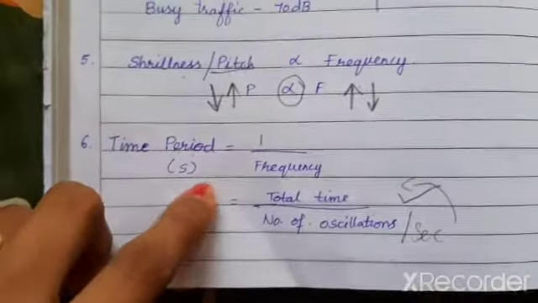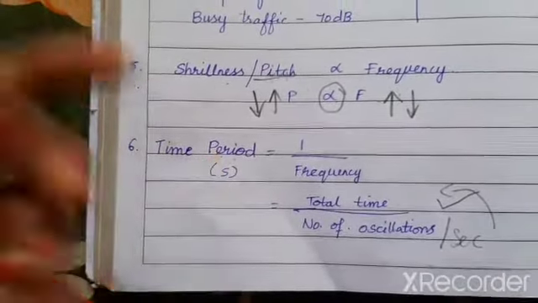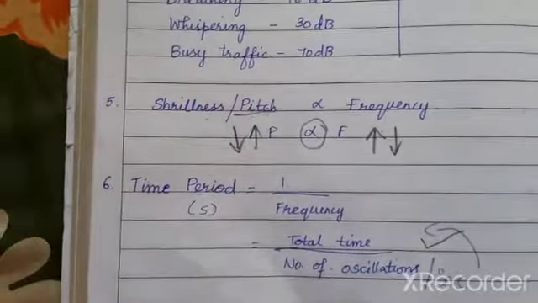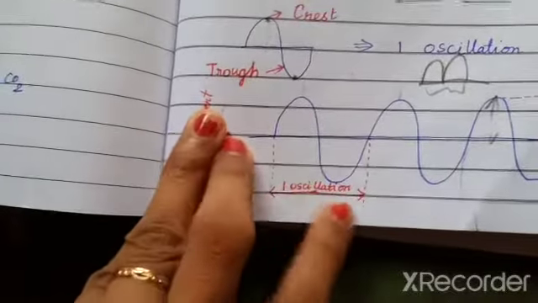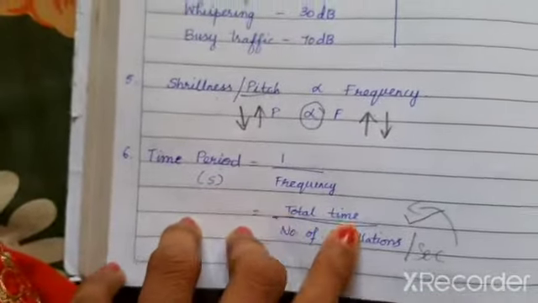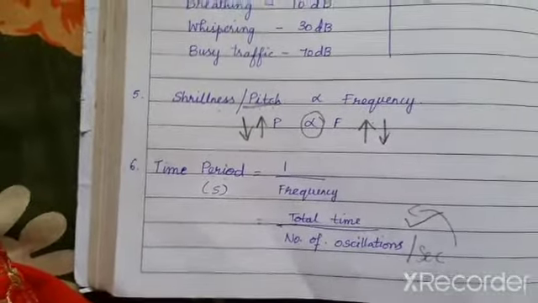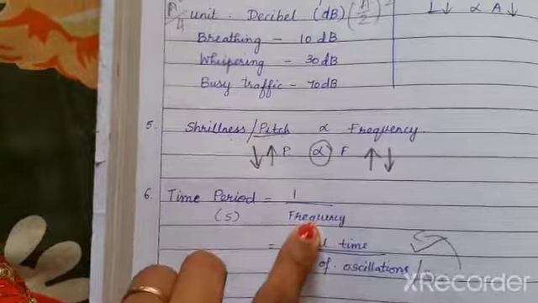Don't confuse the time period and frequency relation. Time period means the time taken to complete one oscillation, right? So we know that this is only one oscillation. What is the time taken to complete it? That is what we call the time period. Understood, children? So total time divided by number of oscillations will give me the time taken to complete one oscillation. That I am writing the other way as the inverse of frequency.